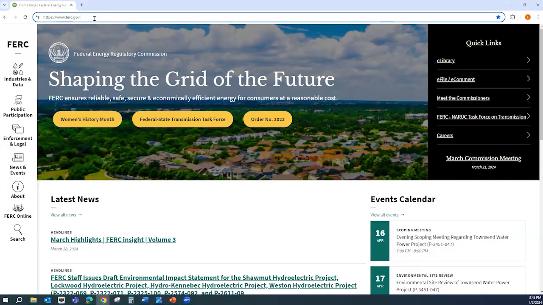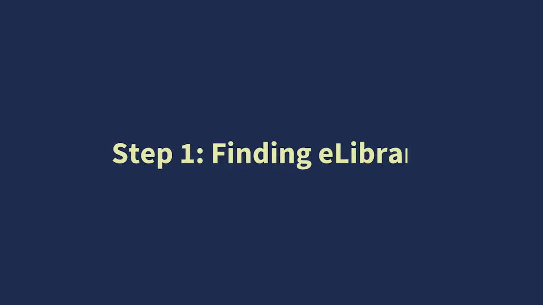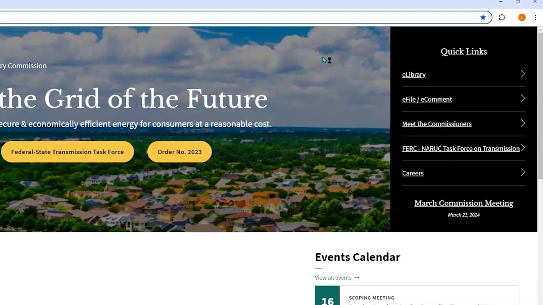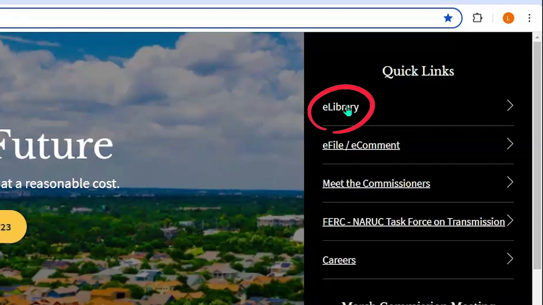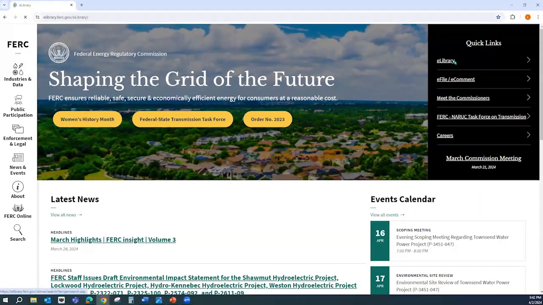Let's begin the process to search in eLibrary with a docket number. Step 1, finding eLibrary. Type in ferc.gov, the main FERC homepage, into your web browser. Here you can find eLibrary under Quick Links on the right-hand side of the screen. It's listed as the first option.